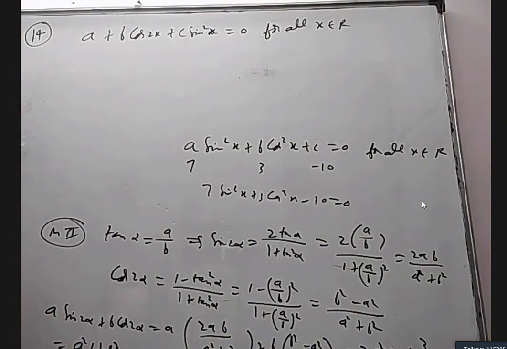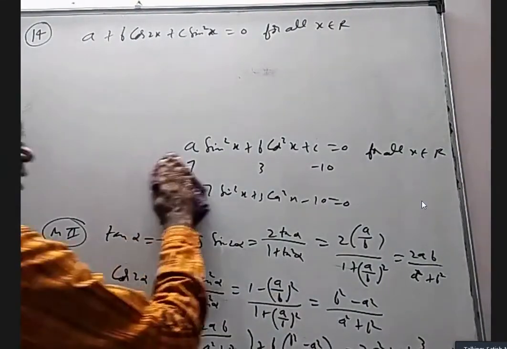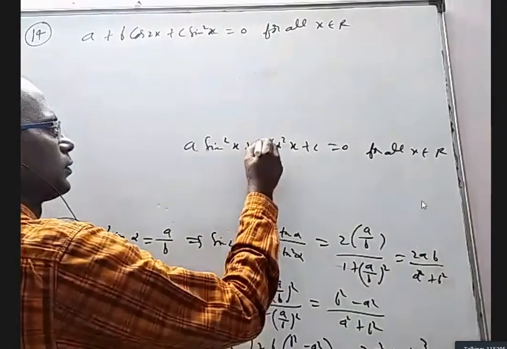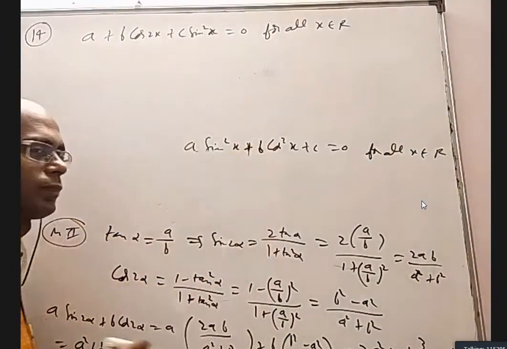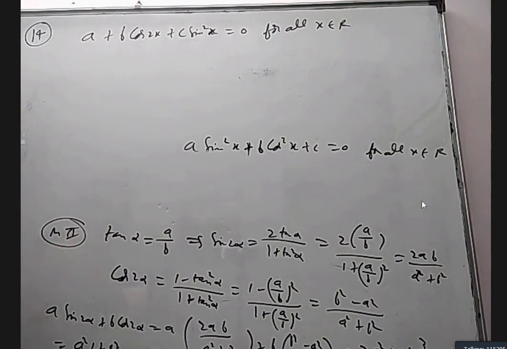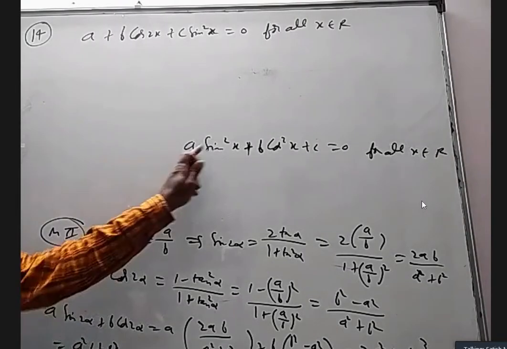2a is equal to minus c or 2b is equal to minus c. And only one of them. A is equal to b. Sir, a is equal to b we can take, sir. After that, we can say that 2a is minus c, which implies 2a or 2b is equal to minus c. No, sir. If a and b are equal, this will become a.